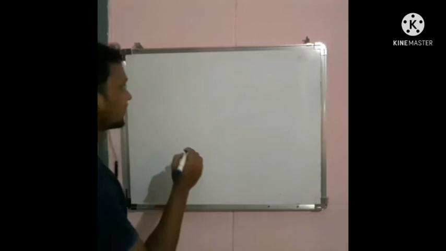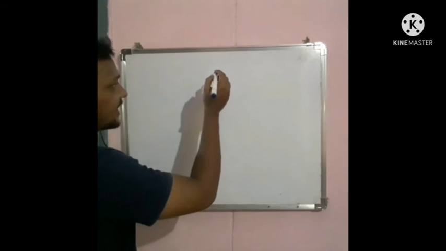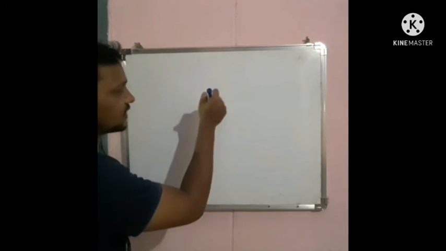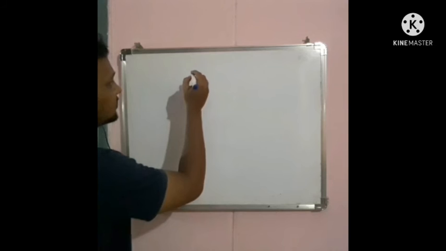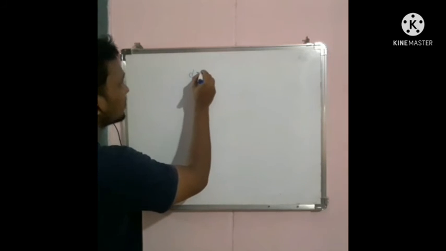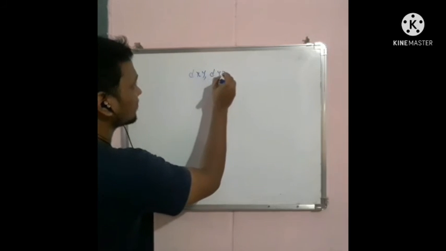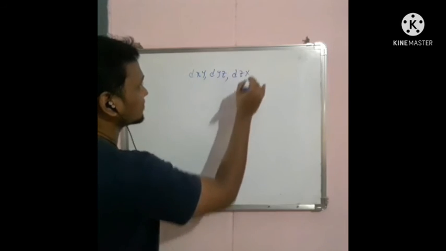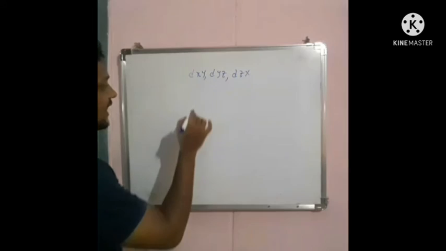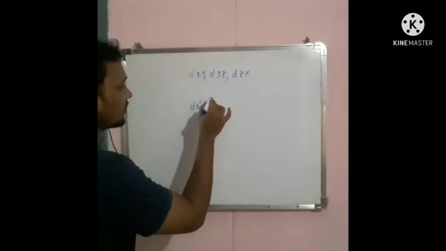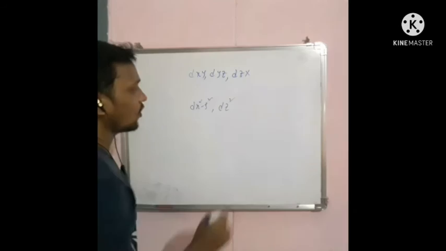Let us consider tetrahedral complex. In case of tetrahedral complex, the ligands approach in between the axes, so dxy, dyz, dzx gain more energy, and dx square minus y square and dz square have lower energy.